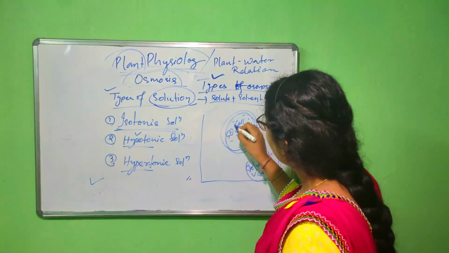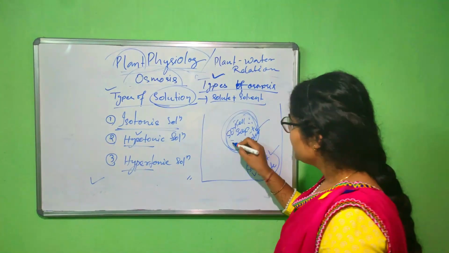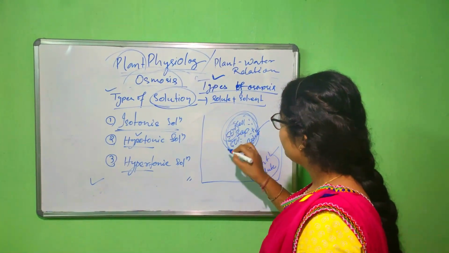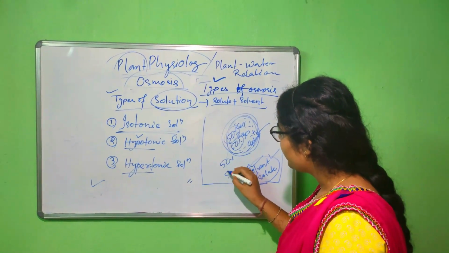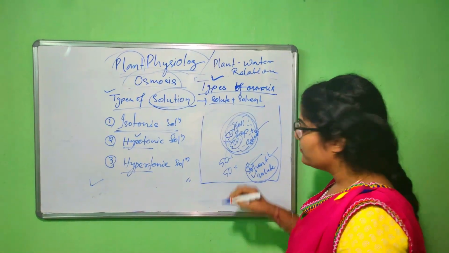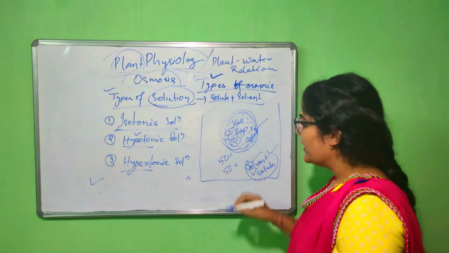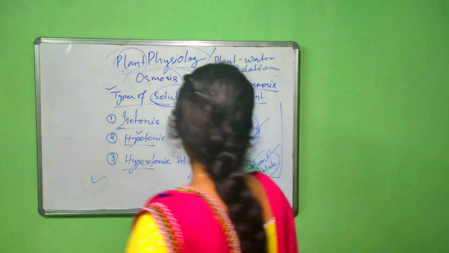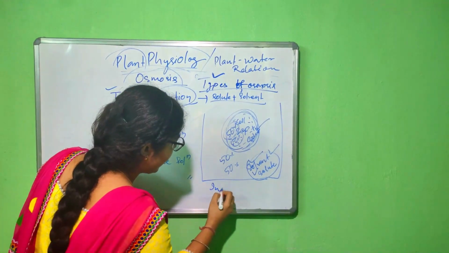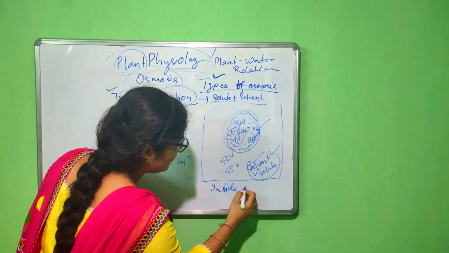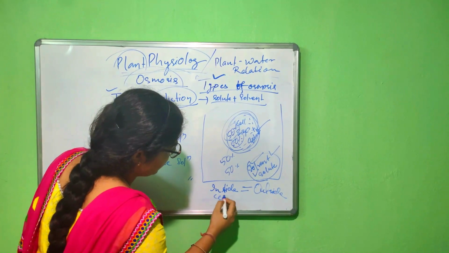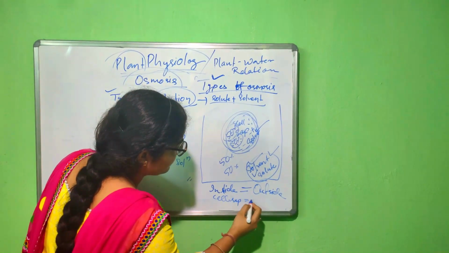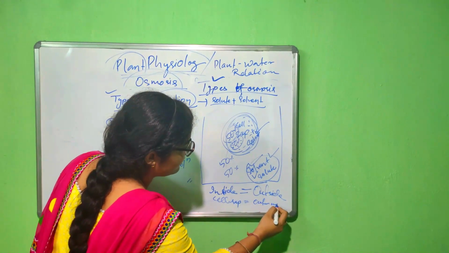For example, I write 50 here. Okay. 50 and 50. 50 solute, 50 solvent. Here in this case also 50 is the solute and 50% is the solvent. So both the cases are same. So there is no movement. See here, I write inside is equal to outside. Cell sap is equal to the outer medium. Okay.